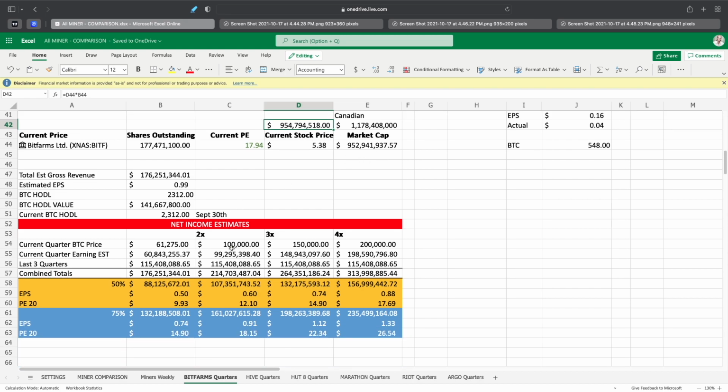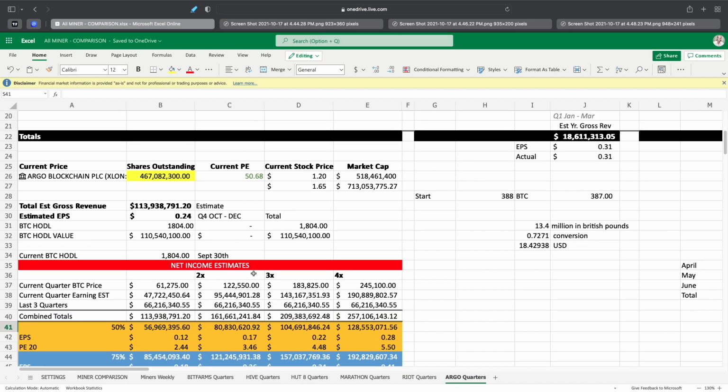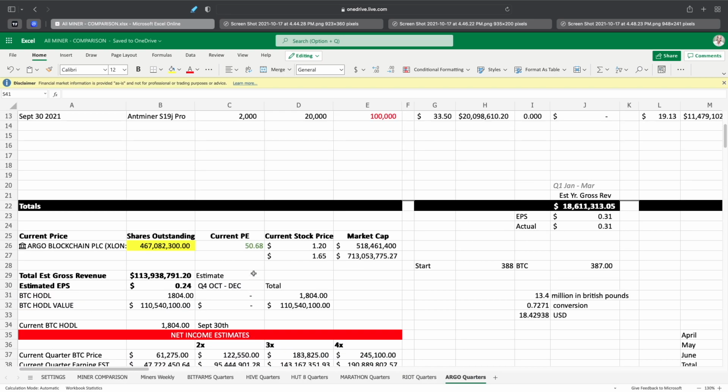And then obviously we've updated the chart here for the possible net incomes, using the BTC goals of 100,000, 150,000, and 200,000 for the possible gains in this quarter, which is October, November, and December. So these numbers are updated to reflect that. I think that's going to be a much more static way of looking at things instead of something more fluid with the Bitcoin price changing all the time. I think these goals can be attained, and then we can see how close we are to attaining those goals going forward.